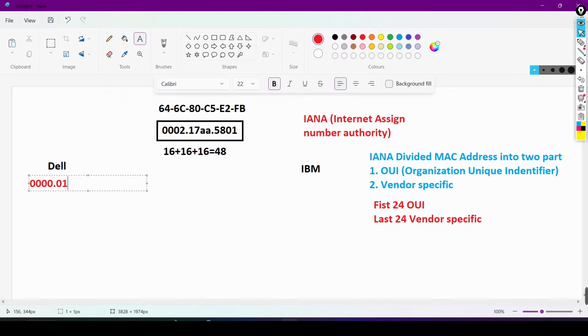If you want to manufacture networking devices, you need to put a NIC there, and on the NIC you hard code the MAC address.